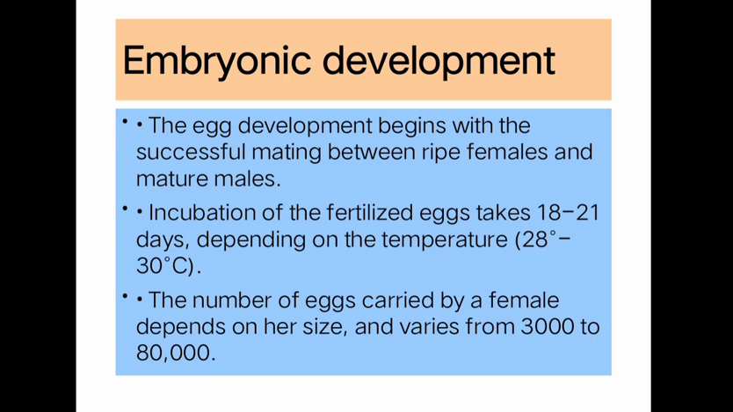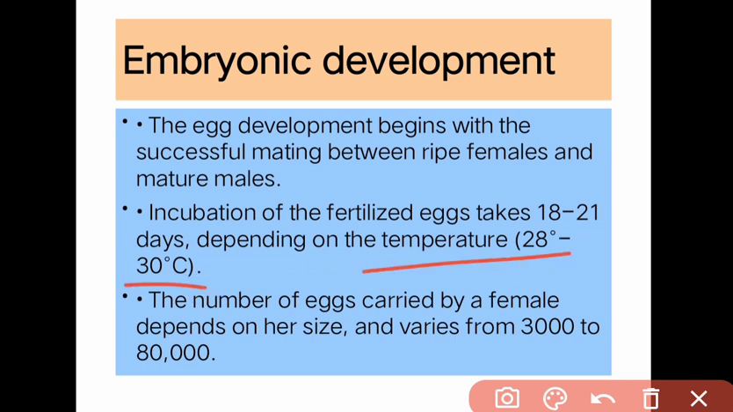The egg development begins with the successful mating between ripened females and the mature males. Ripened females are generally called berried females. Incubation of fertilized eggs takes place between 18 to 21 days depending on the temperature, which is 28 to 30 degrees Celsius. This is the optimal temperature at which 18 to 21 days are taken for the incubation of the fertilized egg. The number of eggs carried by a female depends on her size and varies from 3000 to 80,000. According to the size, there is a difference in the number of eggs.